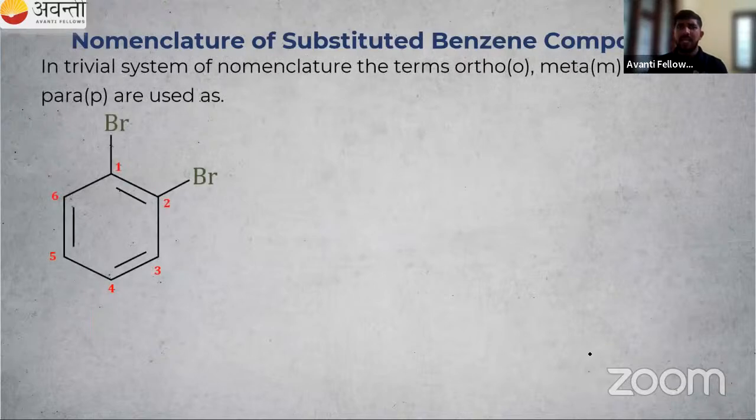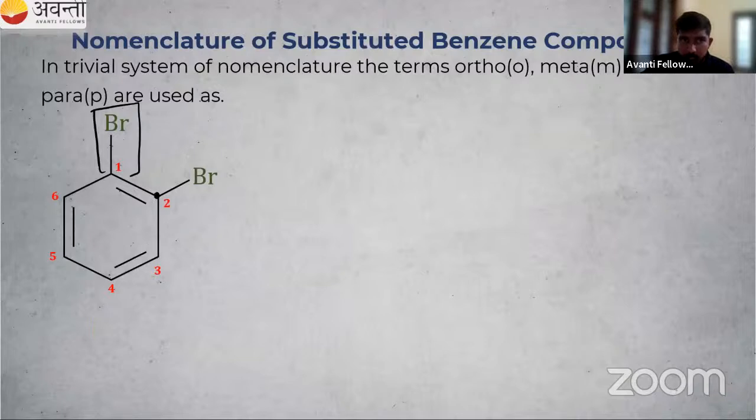Okay. So again, same thing. We are repeating the same thing. You have to understand that. So we are considering this position, this substituent. Then close to this one, there is a carbon atom. Here also one carbon atom. This position is known as ortho position. Same on this side, that is also known as ortho position. Then we are starting from here, then we reach here. So that position is known as meta position. Okay, we are coming in the clockwise direction.